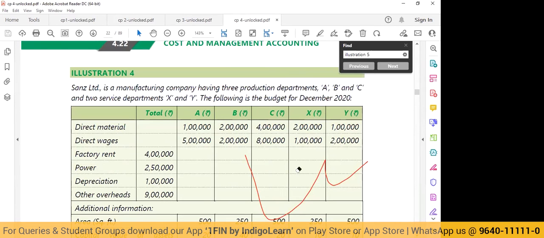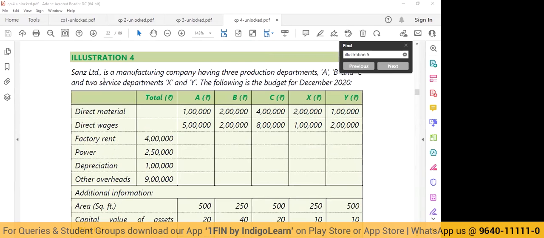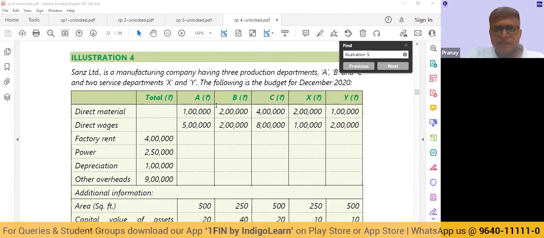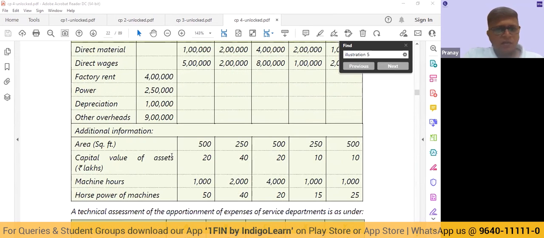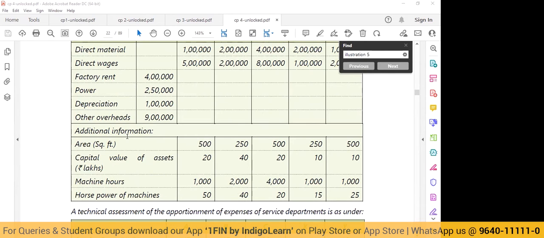Sir, in that solution. So it's a manufacturing company having departments A, B, C, X, Y. They have given direct material, direct wages, and the overheads: factory rent, power, depreciation, other overheads. My doubt is with respect to that solution table.